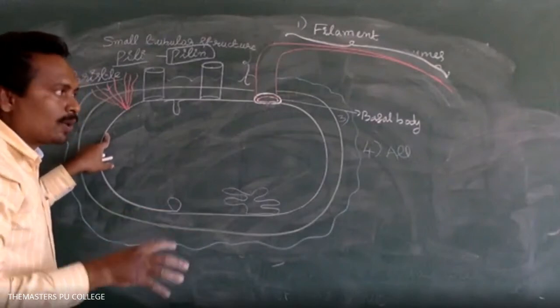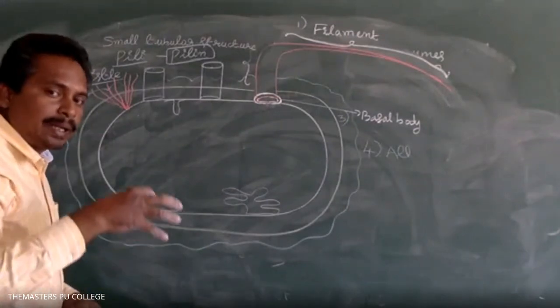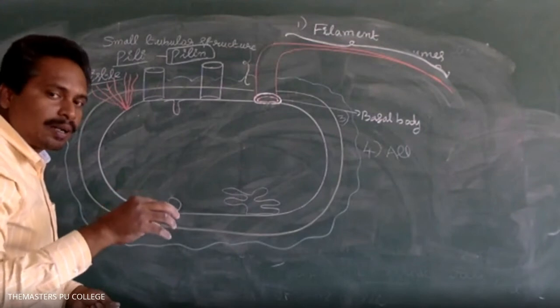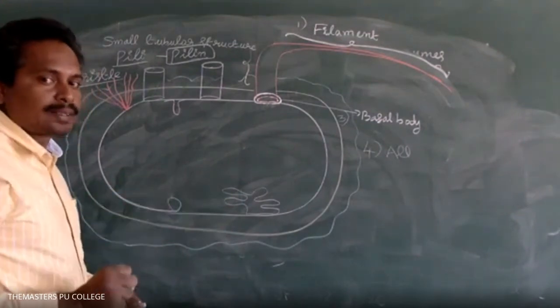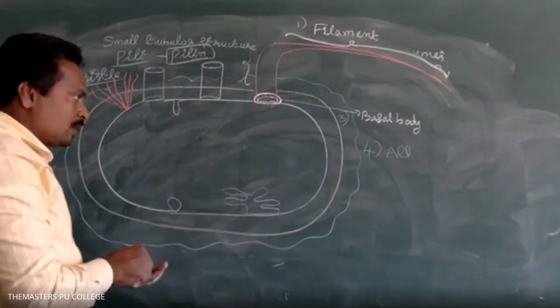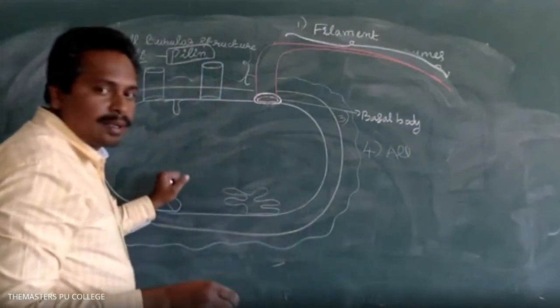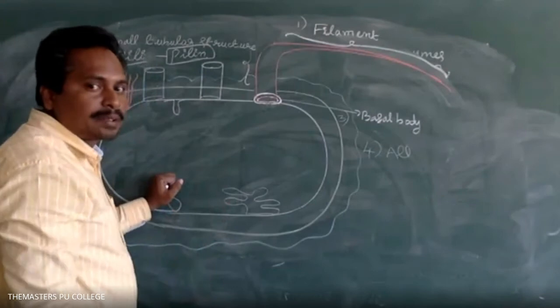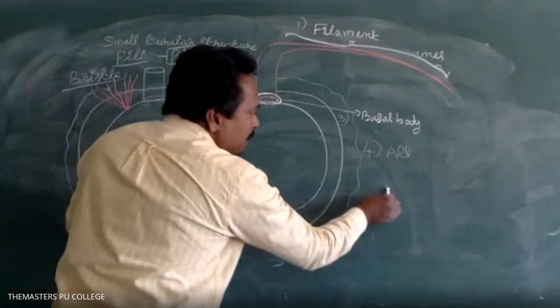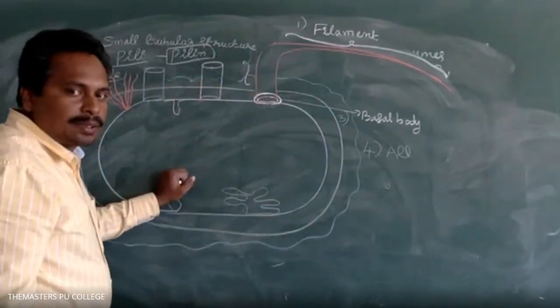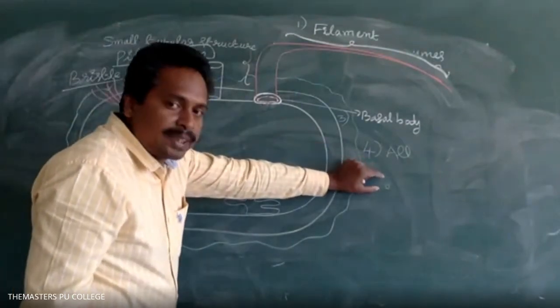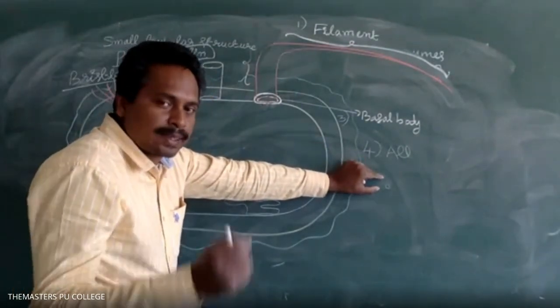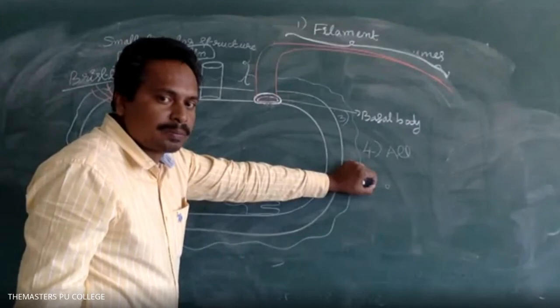So what is the function of fimbriae? Fimbriae are helpful for attachment to the host organism, or to any object. Suppose a bacterium reaches this board, which we can see only with the help of a microscope.